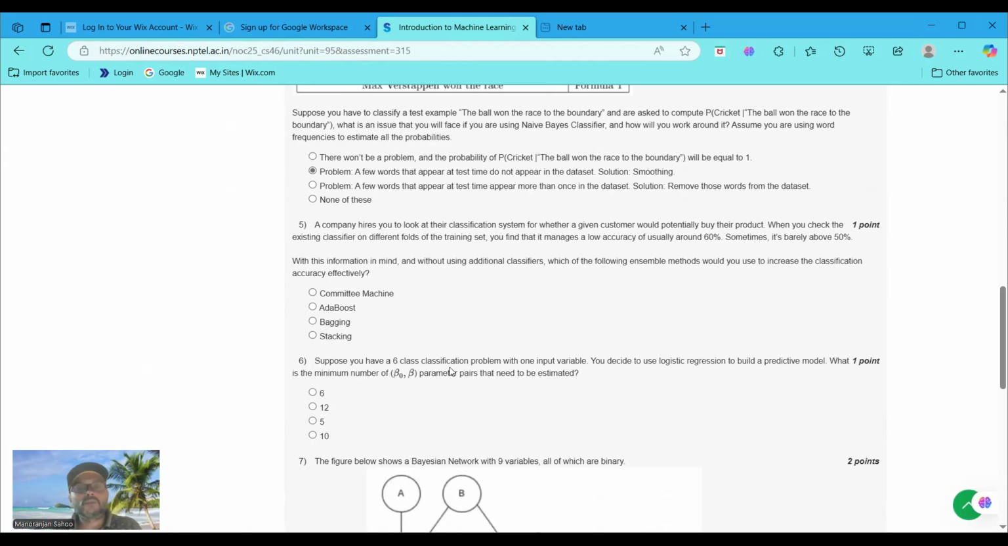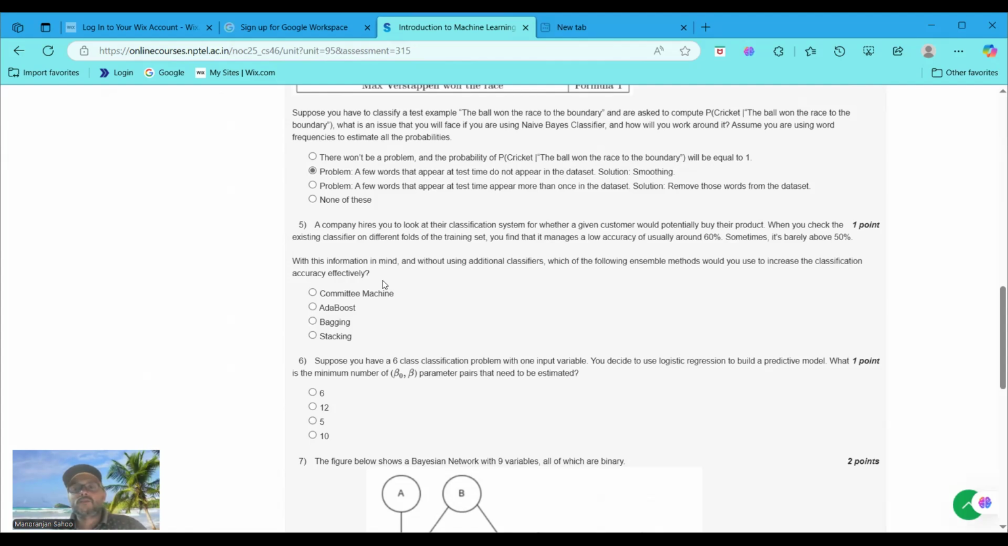A company hires you to look at their classification system for whether a given customer would potentially buy these products. When you check the existing classifier on different folds of the training set, you find that it manages low accuracy, usually around 60%. Sometimes it's barely above 50%. With this information in mind and without using an additional classifier, which of the following ensemble methods would you choose to increase the classification accuracy effectively?